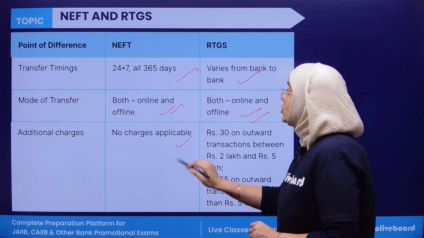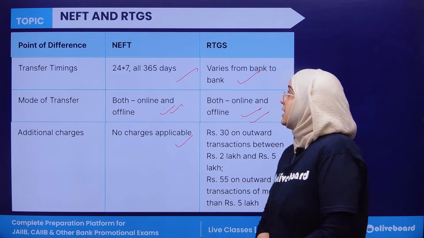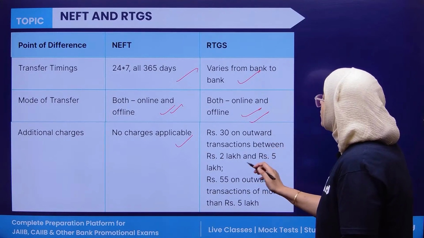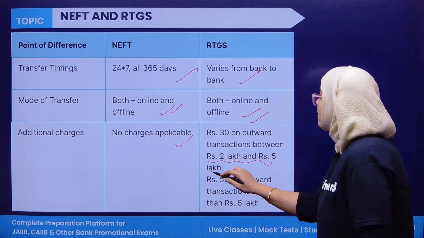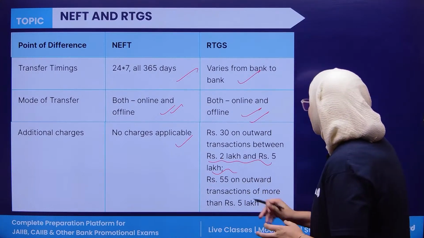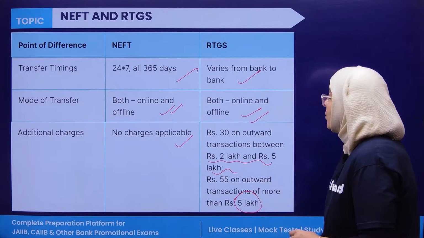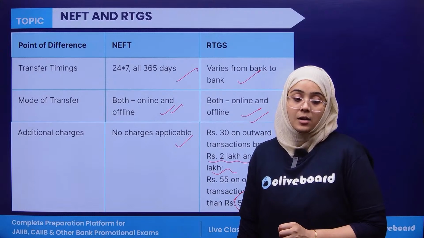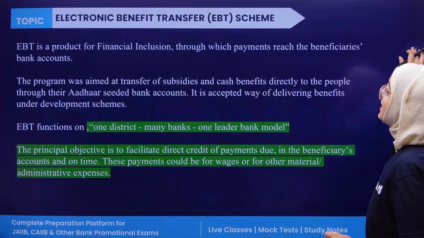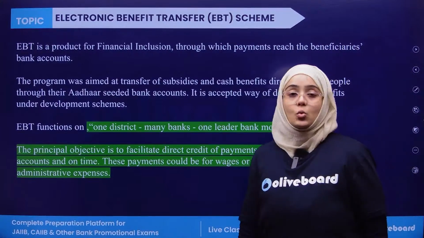Additional charges: in NEFT, no charges are applicable. In RTGS, yes, there is an additional charge, rupees 30 if the transaction amount is between 2 lakh and 5 lakh, and 55 for a transaction of more than 5 lakh. Clear? So this is the NEFT and RTGS facility which has been given by the bank to all of you.